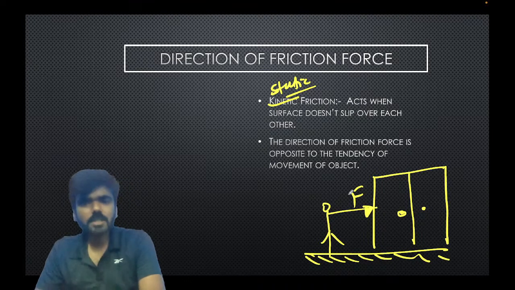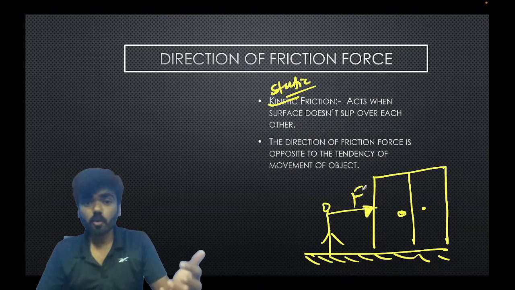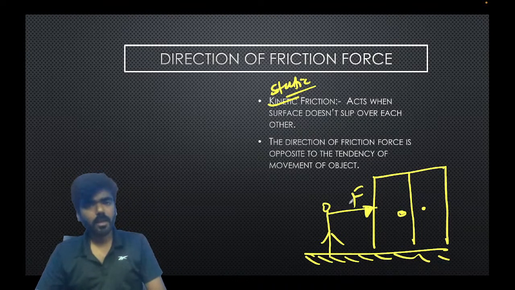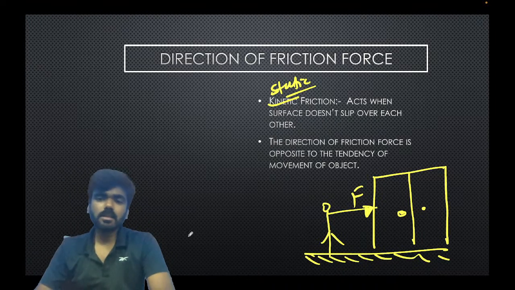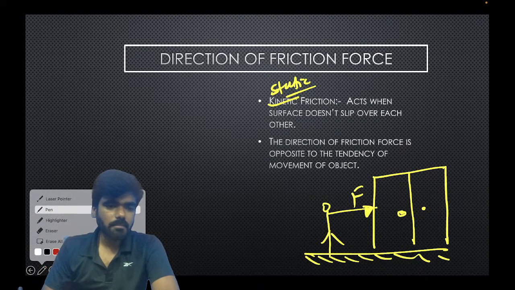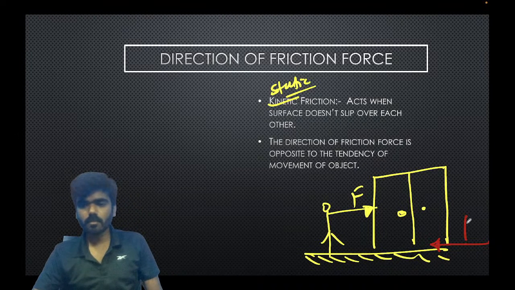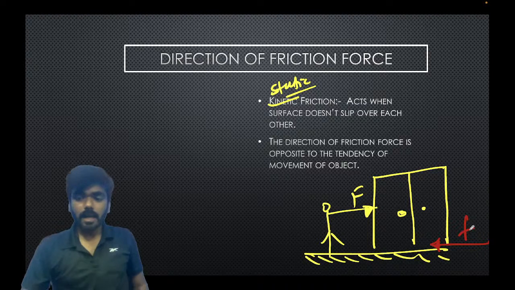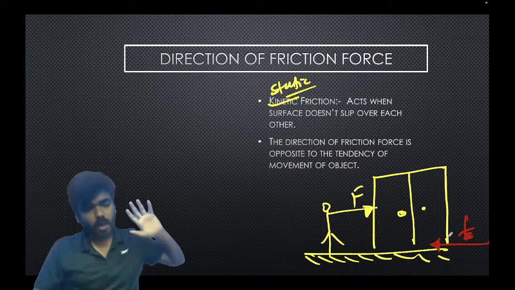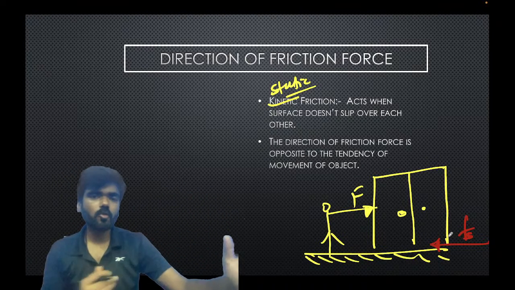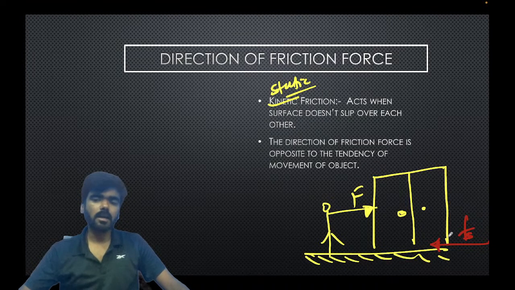So this force must be resisted by some force, because if you apply a force on the object and it is not moving, it means the object is in equilibrium. And if the object is in equilibrium, the net force on the object is zero. Now who is balancing this force? This force is actually getting balanced by the friction which comes from the ground. And this is static friction. Why? Because the almirah is not moving. You are applying the force and the same amount of force is applied by the friction force between the contact surfaces of ground and almirah, which is Fs.